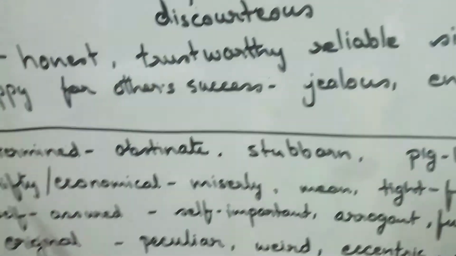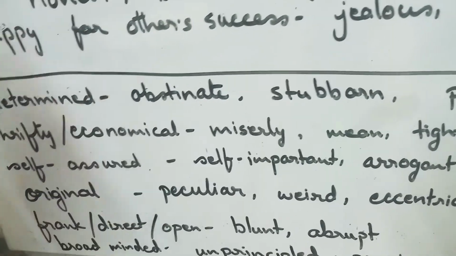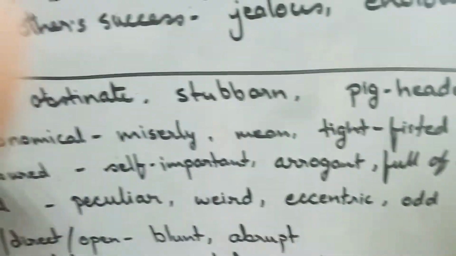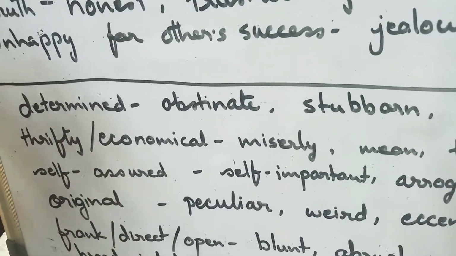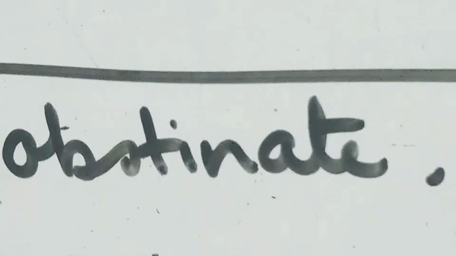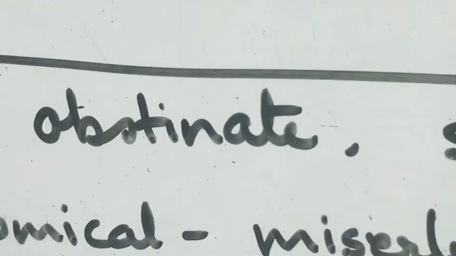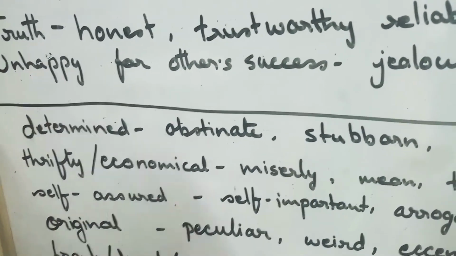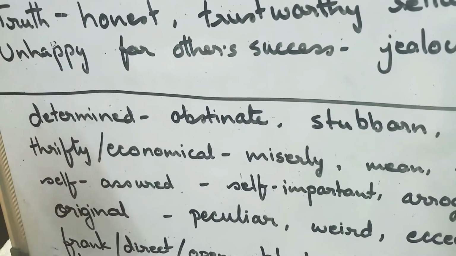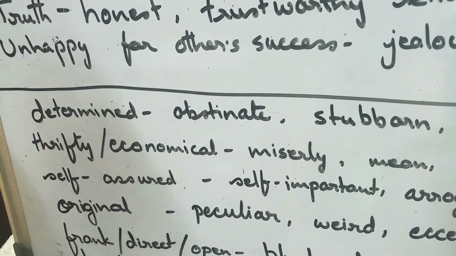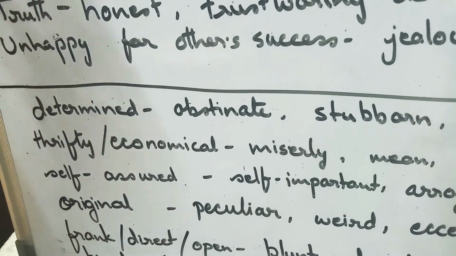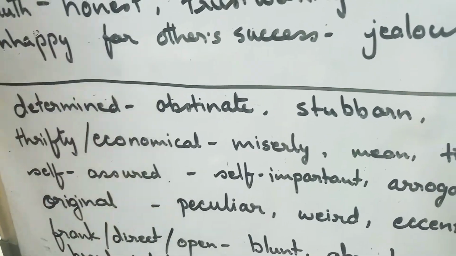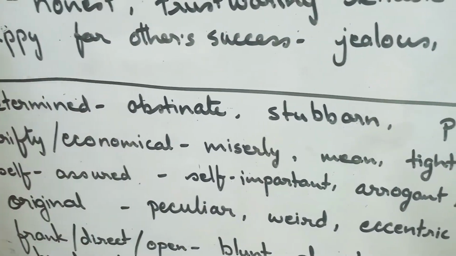Now some words, I will tell you the same synonym having a negative meaning also. Now we will have the same word used in the positive and in a negative way also. Determined. That boy is quite determined for his goal. Now this determined could be into negative also. Determined for his goal, that is in positive sense. He will do anything to achieve his goal. Now anything could be quite stubborn.